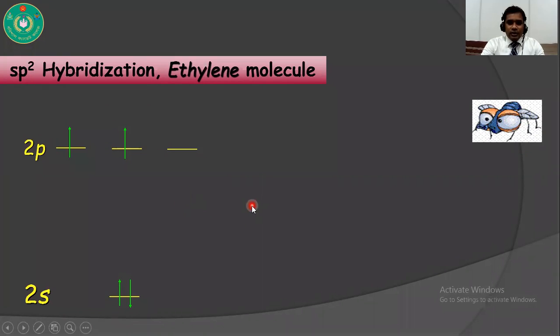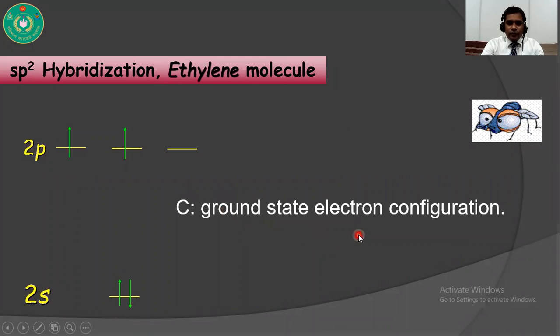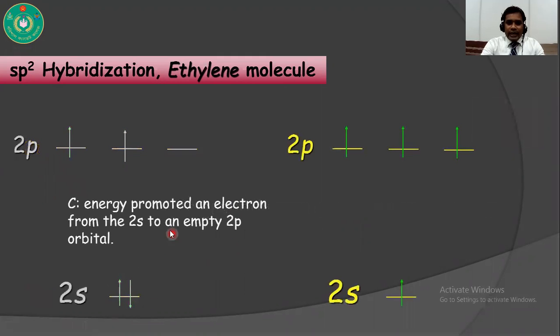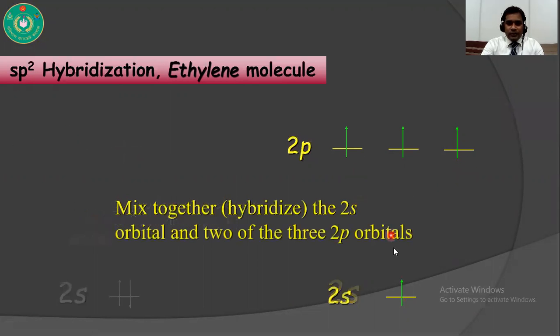You know that in the ground state, the electronic configuration of carbon is 1s2, 2s2 and 2p1, 2p1. So when energy promotes an electron from 2s to a 2p orbital, it generates 4 unpaired electrons.